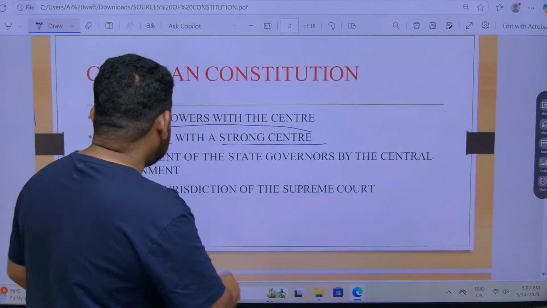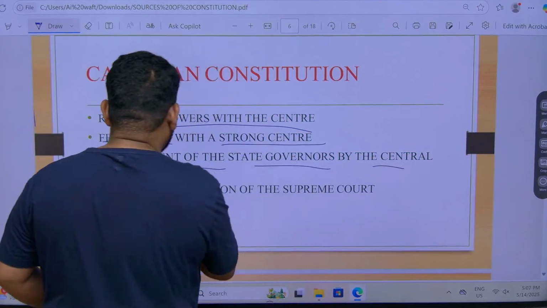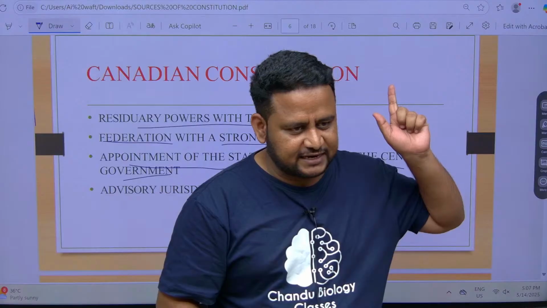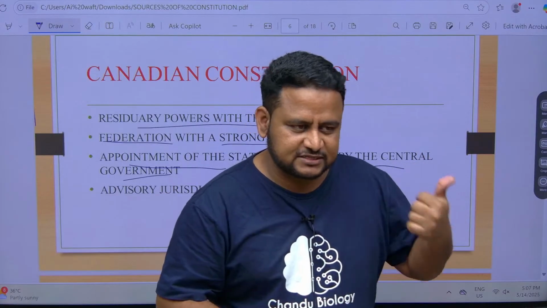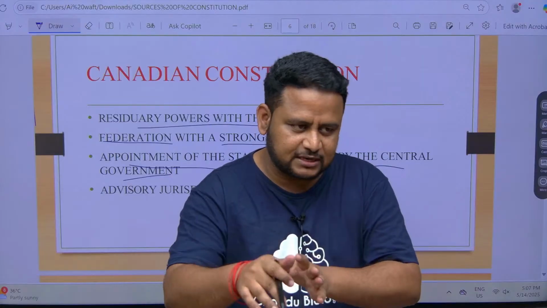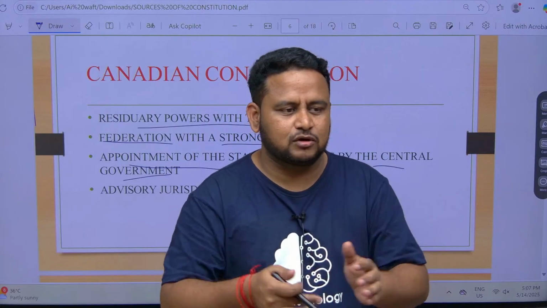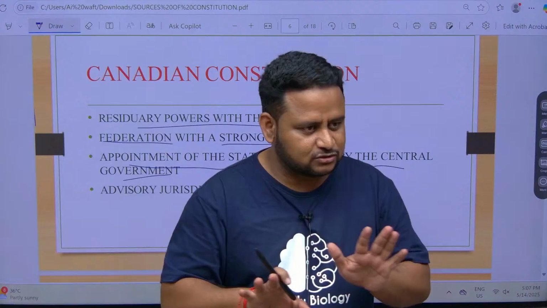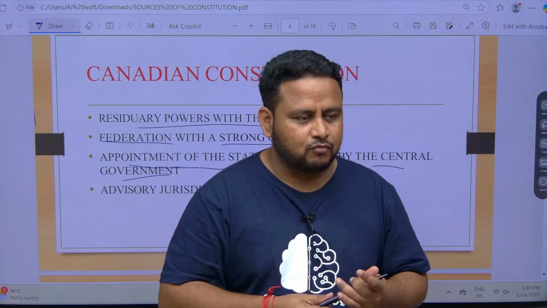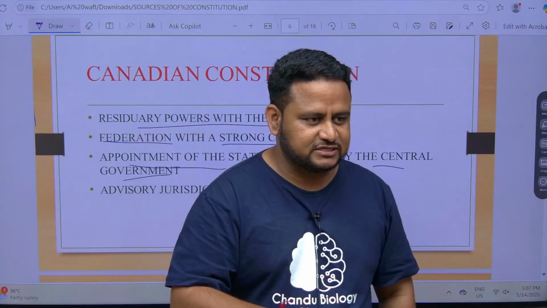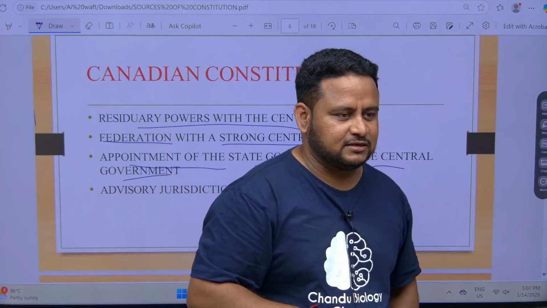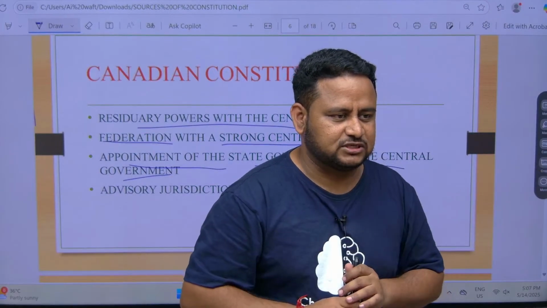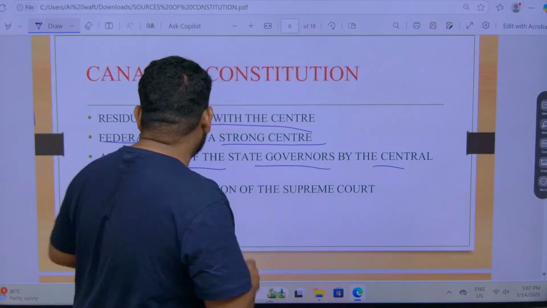Understood? Next, appointment of the state governors by the central government. Now, governor, I told you, the office of governor is given by whom? Government of India Act 1935. But how to appoint them? It is done by the central government, right? The governor is appointed by the president, but the president is actually a part of the central government, you can think. Actually the president is not deciding, only in letter he appoints. What the prime minister along with other ministers decide, they will say, please appoint this person as the governor. That time the president will appoint. Actually appointment is by the president, but decision is by the prime minister. So that is the meaning, appointment of state governors by the central government.